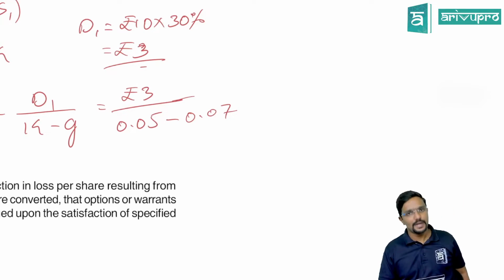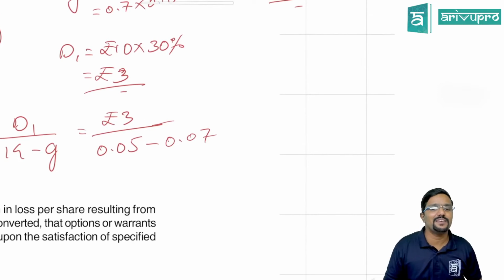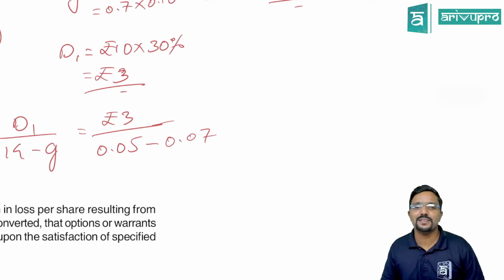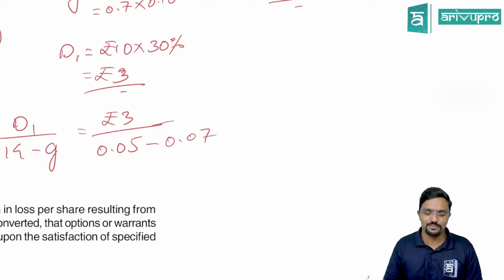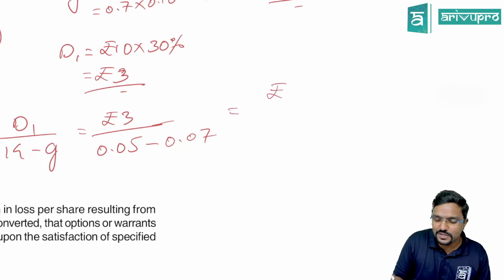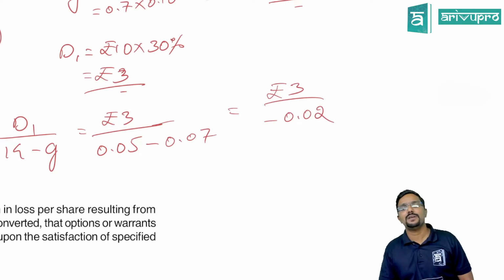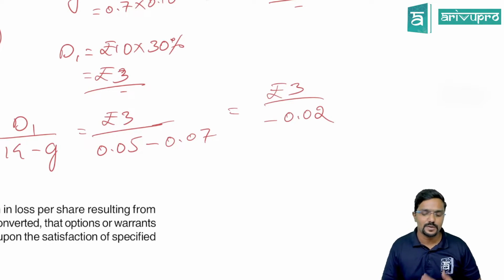Actually, this question is not correct. Why? Because you cannot have negative. That is K minus G when you are doing, you are getting negative. That is, actually you have to do 3 by minus 0.02, which is not correct. Always you should have this figure positive. So